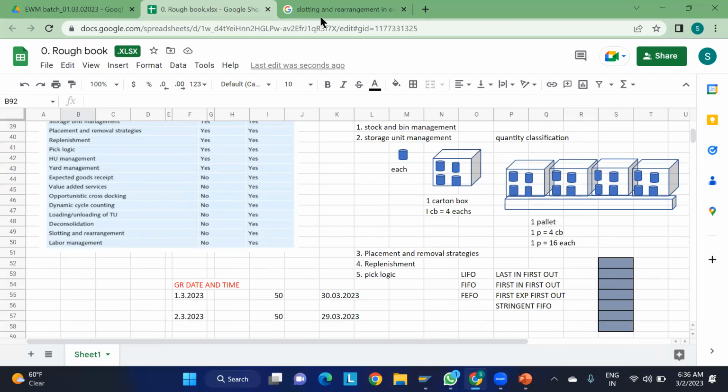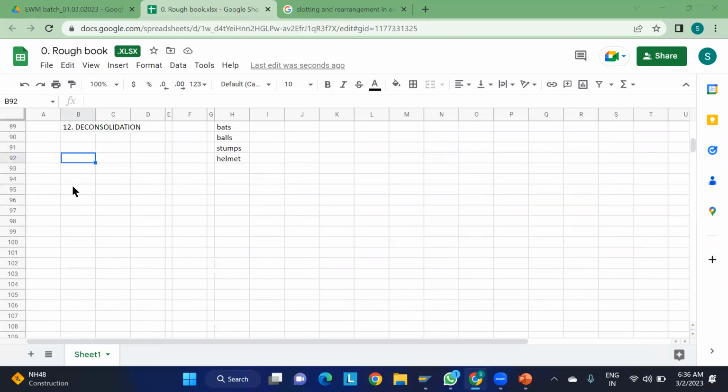Yes, understood. Okay, so the next thing is about slotting and rearrangement. What do you mean by slotting and rearrangement? Both are the same, but one is system suggested and the other we are doing ourselves. What do you mean by slotting? Slotting is for the better space.